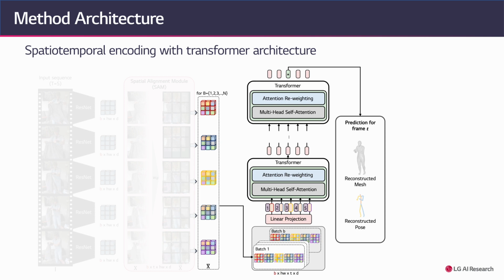Then, we aim to encode the sequence of features that are spatially aligned by SAM using a transformer architecture. However, since the complexity of the transformer attention grows quadratically with respect to its input dimension, computing attention for spatiotemporal feature results in a computational burden. To address this problem, we introduce spaced batch.